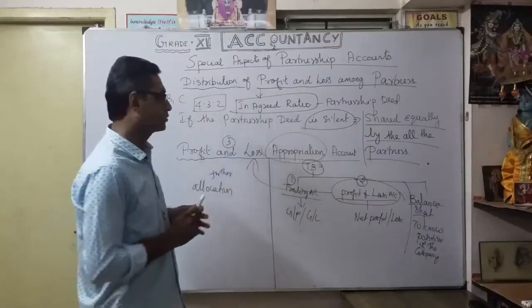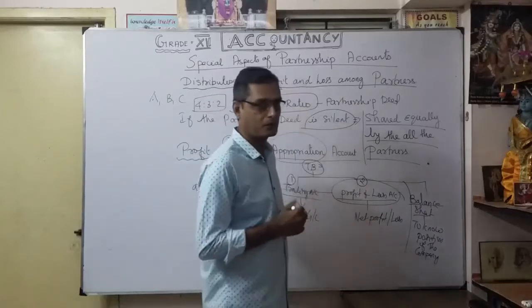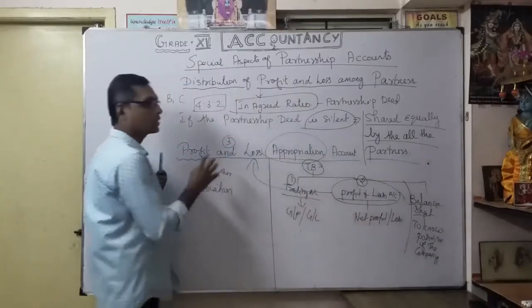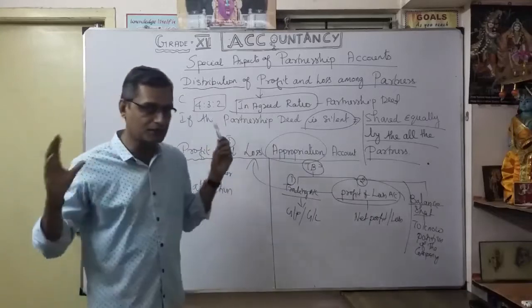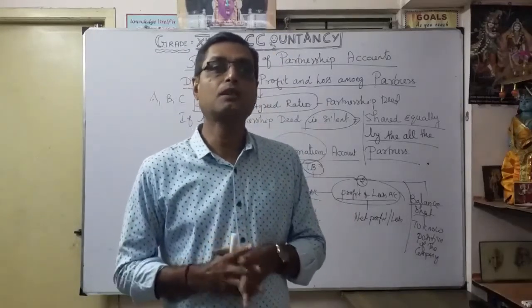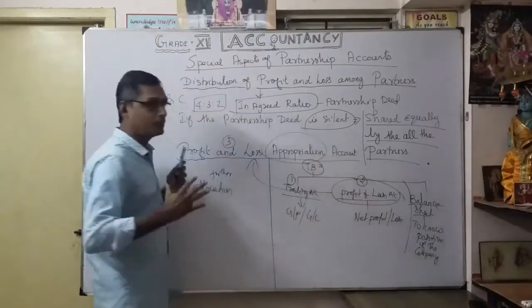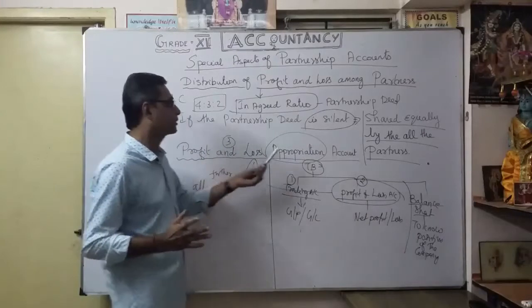Understood now? The profit and loss account is a charge against profit, but the appropriation is out of profit. That is information we are going to discuss later. What's the difference between the profit and loss account and the profit and loss appropriation account? That's very important here, so we are going to prepare the profit and loss appropriation account.